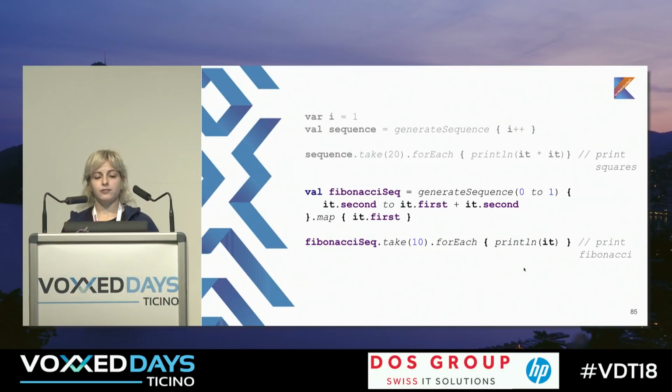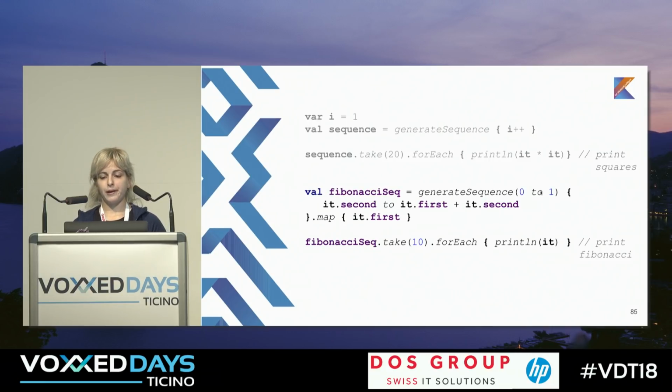We can also pass some seed to generateSequence and do some crazy stuff. For example, we can generate the Fibonacci sequence using generateSequence. How can we do this? As you know, when you pass a seed, you can use the previous element to generate a new one. But for the Fibonacci sequence, it's not enough to use one previous element because we need two previous elements.